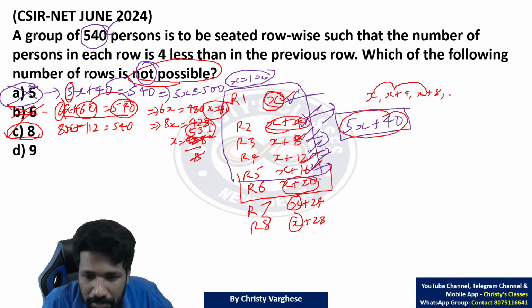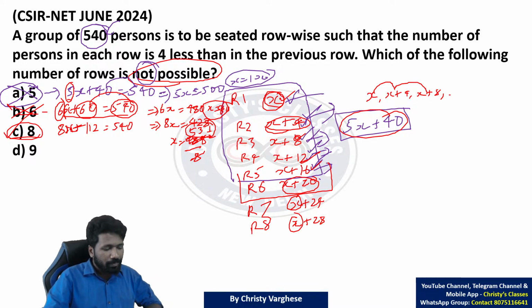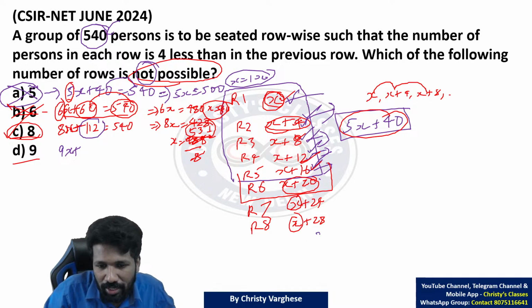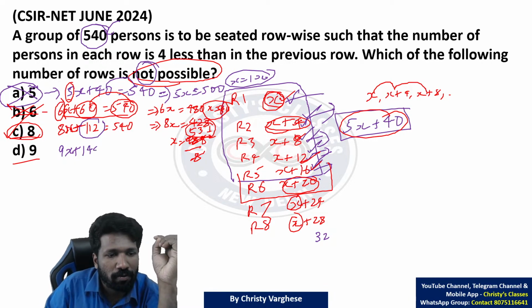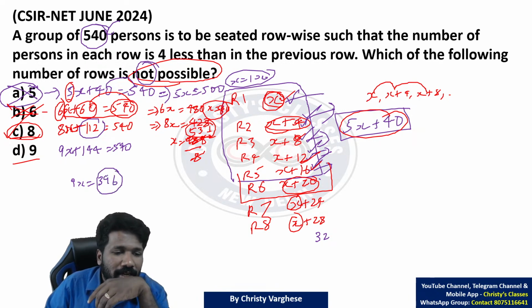Not possible. Let me just check if all the calculations are correct. 6x plus 60 के साथ 24, 28. Yeah. If you want, you can check option D, but that is not necessary at all. But for practice, let us do that. 9x plus 112 के साथ अभी क्या add करना है? 28 plus 4, 32. 32 add किया तो 112 plus 32 is 144 is equal to 540. So 9x equal to 540 minus 144, that is 396. Yeah, 396 9 का multiple है.